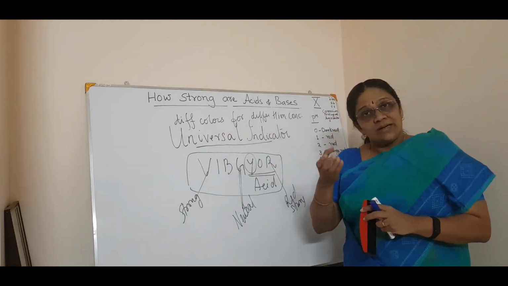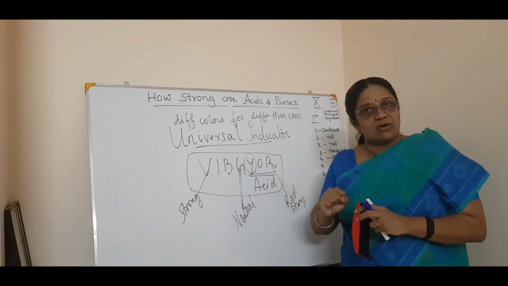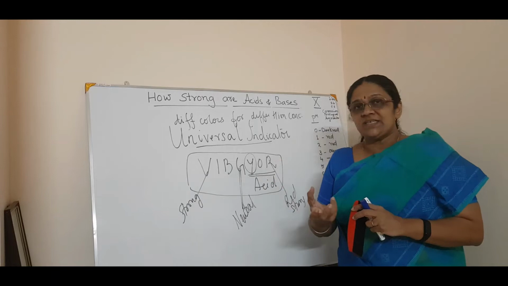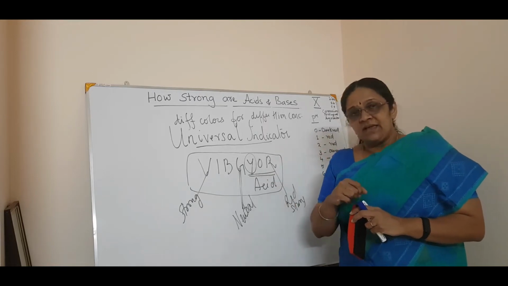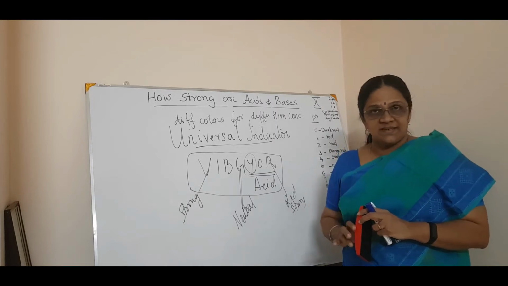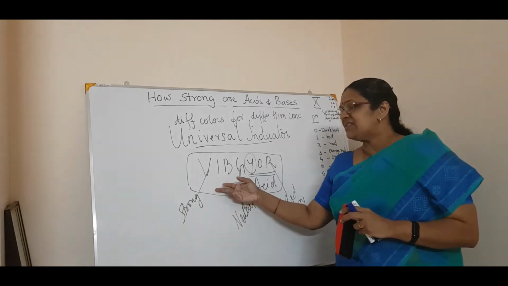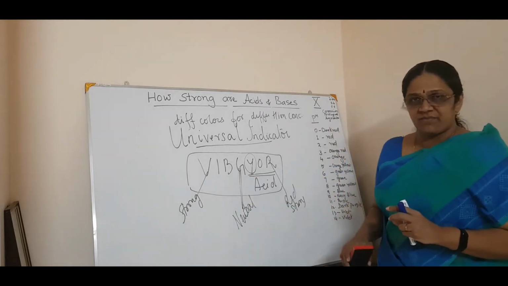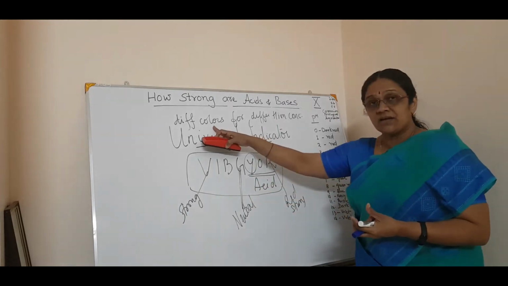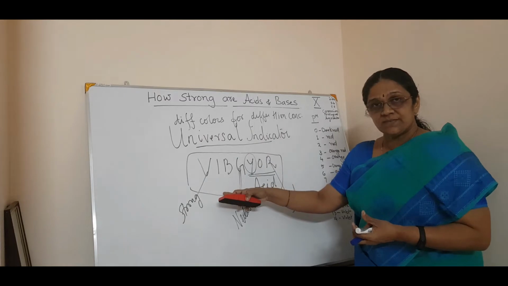That means you are dealing with the amount of hydrogen ion concentration. If the hydrogen ion concentration is more, it is more acidic. If it is less, it is less acidic. This spectrum is just to show how the colors go.